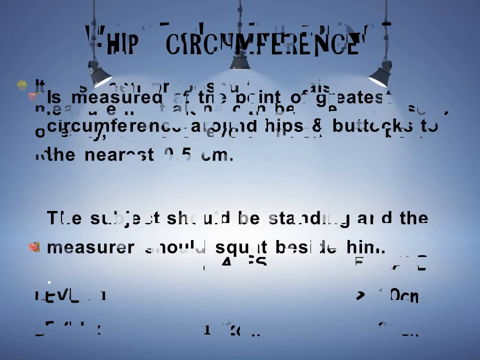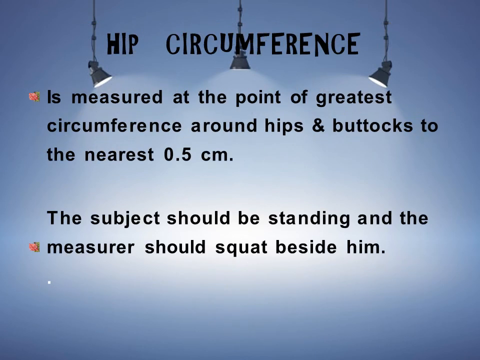Next one is the hip circumference. It is measured at the point of greatest circumference around the hips and buttocks, to the nearest 0.5 centimeter. The subject should be standing and the measurer should squat beside him. So the position for assessing the hip circumference is a standing position, and we put the tape around the hips and buttocks, and by means of that we measure the hip circumference.